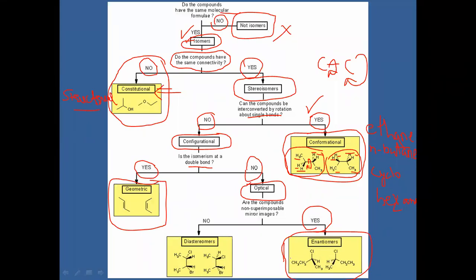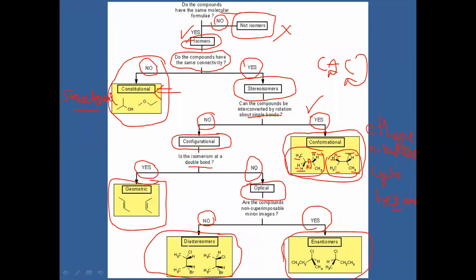If your answer is no, then that isomeric form is called diastereomers. Diastereomers means it has two asymmetric chiral centers, but does not have non-superimposable mirror images. That is called diastereomers.